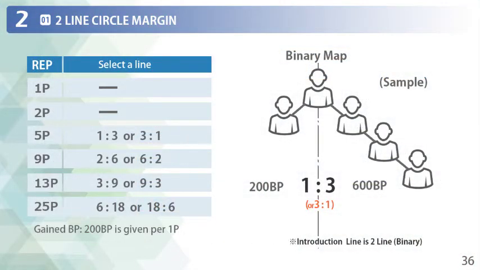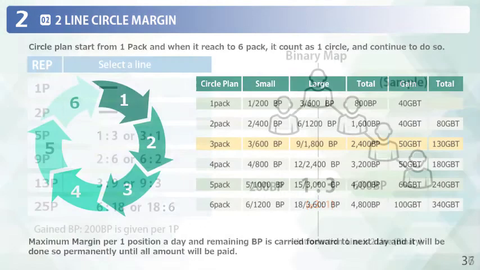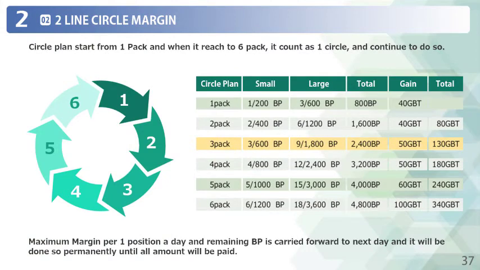Second is the 2-line circle margin. This is the form of binary system where people who are registered are placed either on the right side or the left side of the rep's organization chart. When the left and right sides have become a set of 1 position versus 3 positions, the rep can obtain a margin. When the left and right have become 1 position versus 18 positions, it is considered as a 6-pack, and 340 GBT can be obtained as margin.